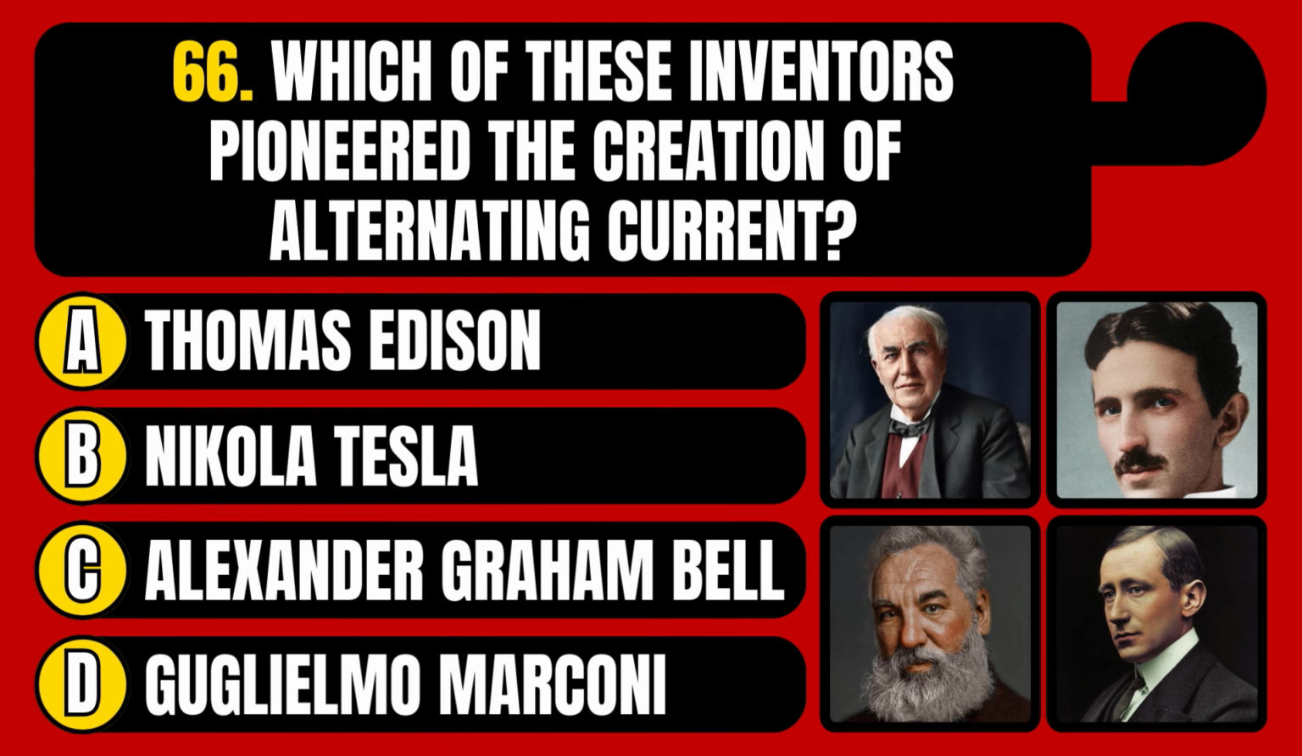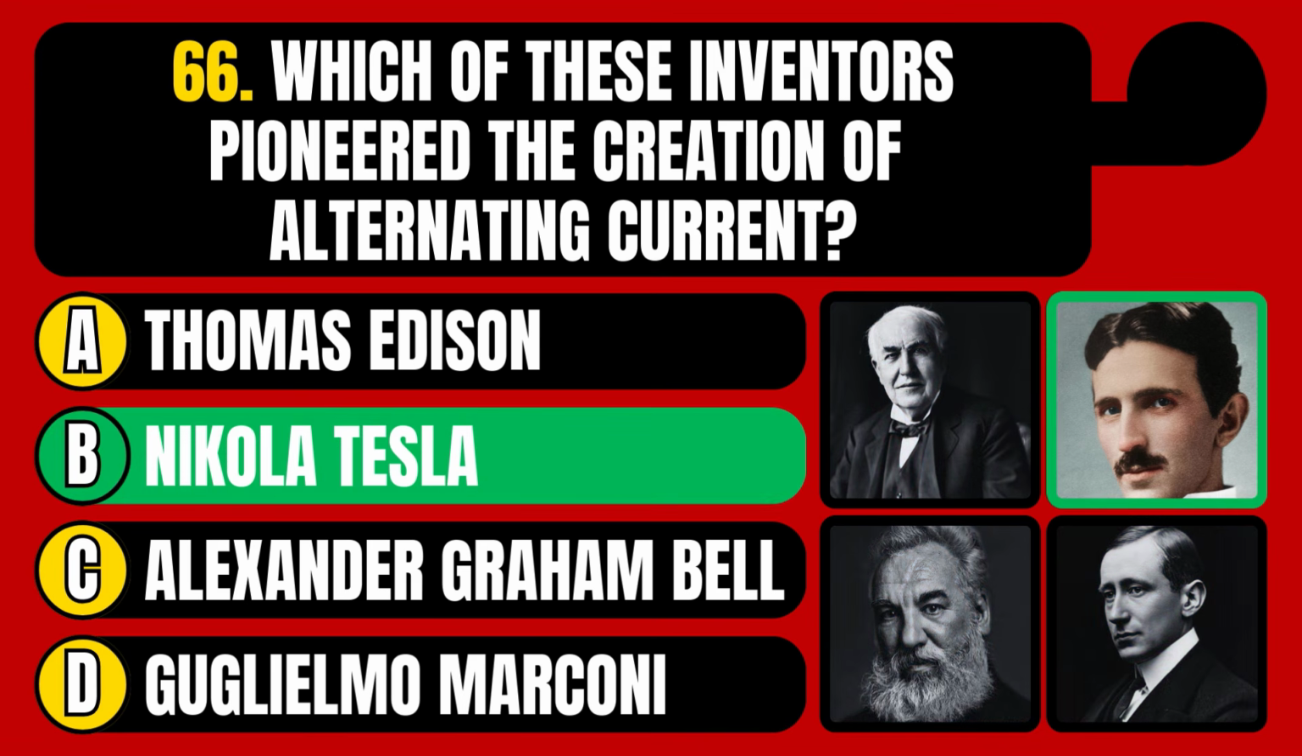Which of these inventors pioneered the creation of alternating current? Thomas Edison, Nikola Tesla, Alexander Graham Bell, or Guglielmo Marconi? The correct answer is option B, Nikola Tesla.